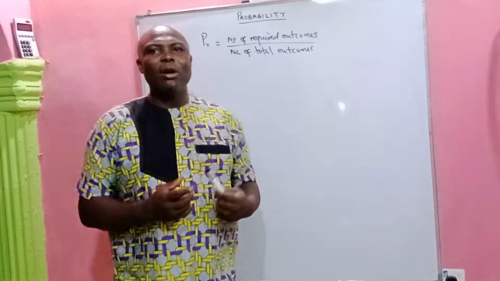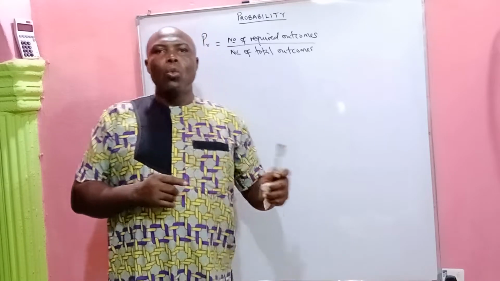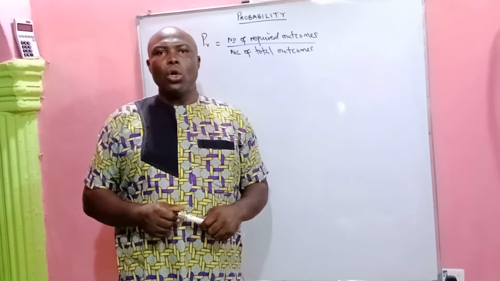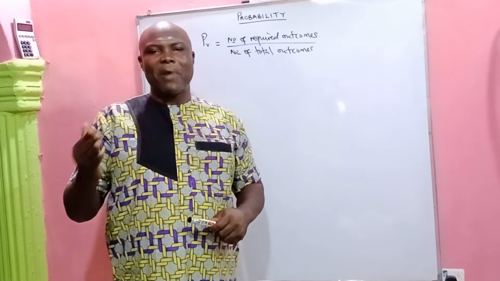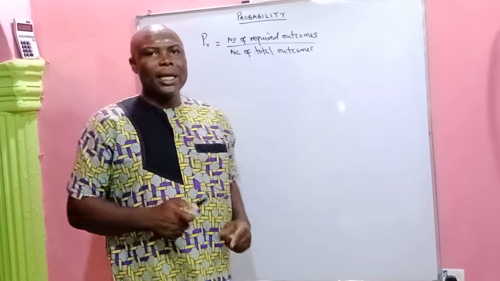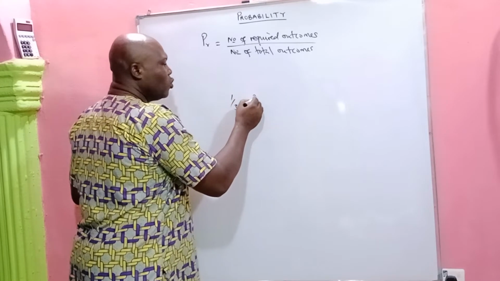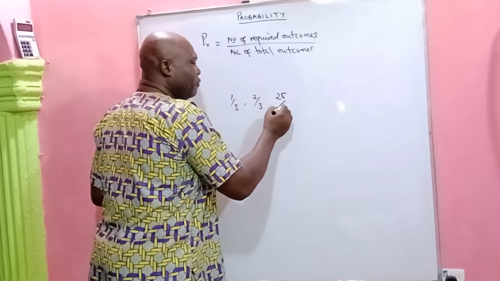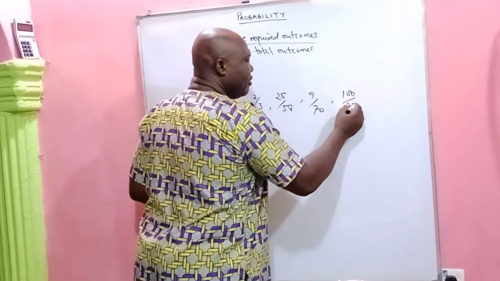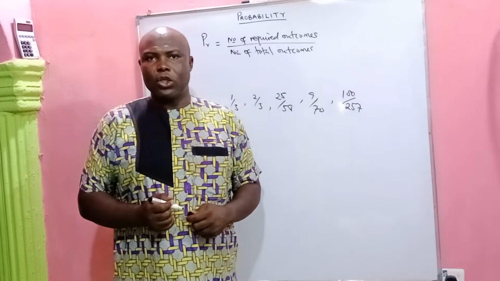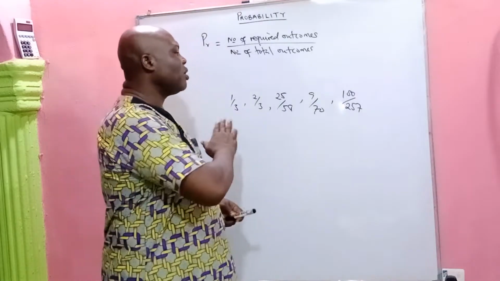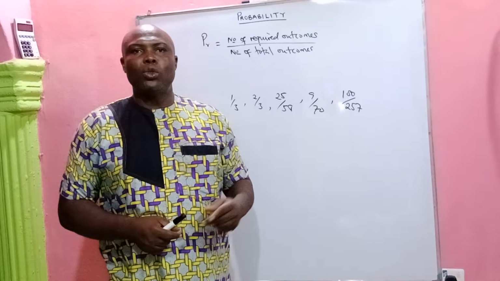Now, the probability of an event that may or may not occur will definitely lie between 0 and 1. That is why in probability, your result must always be normal fractions, because every normal fraction lies between 0 and 1. Say for instance, if you have 1 over 3 or 2 over 3, or let's say 25 over 58, 9 over 70, 100 over 257. These are all normal fractions. We are not talking about improper fractions, of course. These are all normal fractions, meaning that the values of every normal fraction lie between 0 and 1.